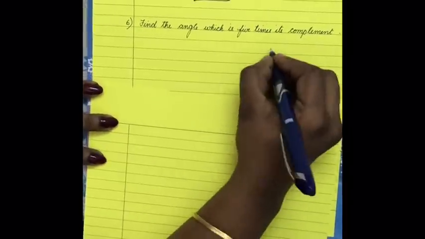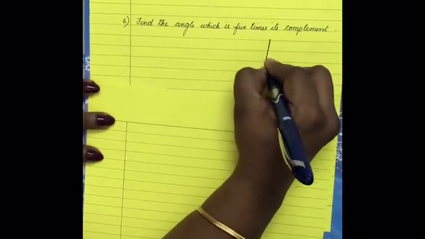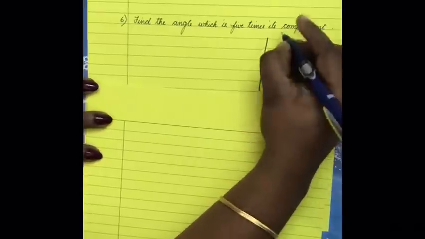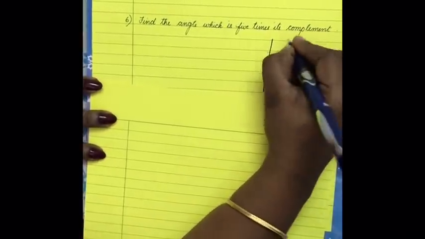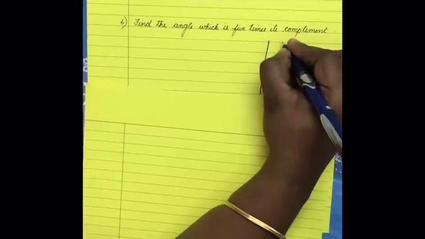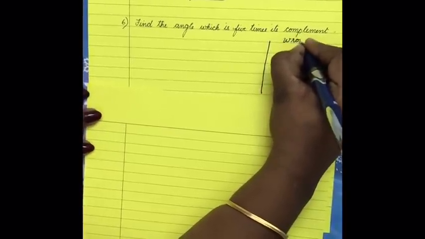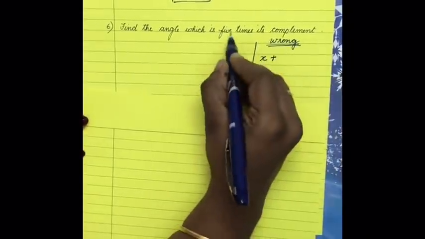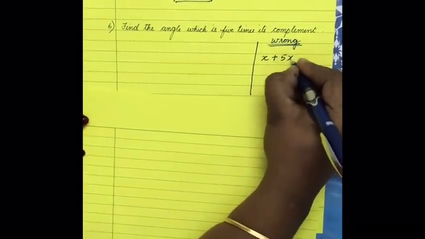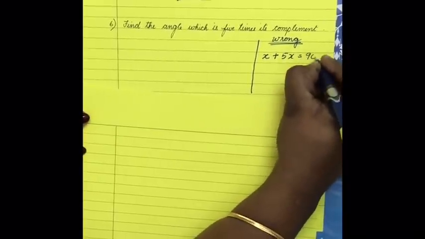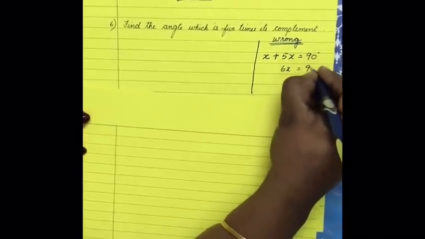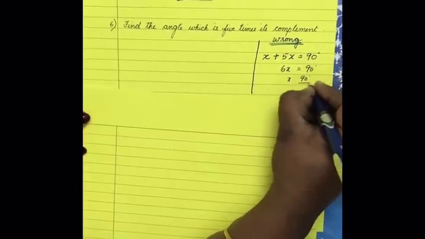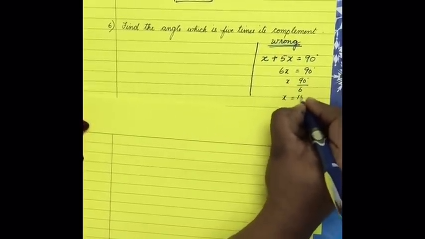Generally, I always have the habit of teaching the wrong concept also. Whenever a child sees this, many times students do this wrongly, and I'll tell you what they will do. This is wrong. So, first I'm teaching you the wrong problem. Let the angle be x. Then its complement, sum immediately 5 times. So, 5x is equal to complement 90 degree. So 6x is equal to 90 degree. So x is equal to 90 degree divided by 6. x is equal to 15 degree, they will write.